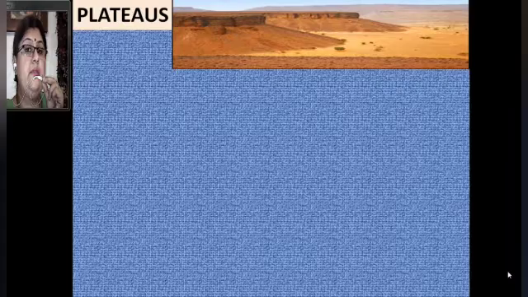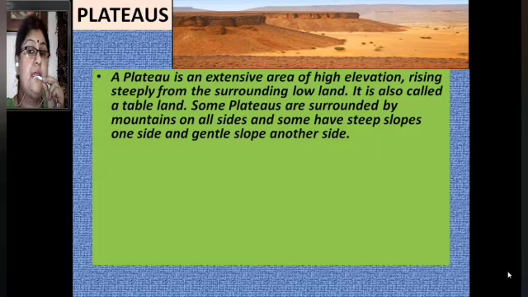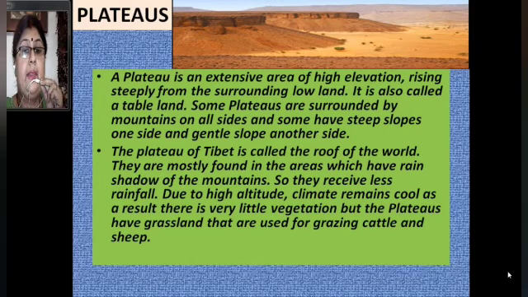Now we will learn about the plateaus. What are plateaus? As you can see in the picture, it is flat at the top. So we can say a plateau is an extensive area of high elevation rising steeply from the surrounding lowland. It is also called a tableland. Some plateaus are surrounded by mountains on all sides and some have a steep slope on one side and a gentle slope on another side. The plateau of Tibet is called the roof of the world.